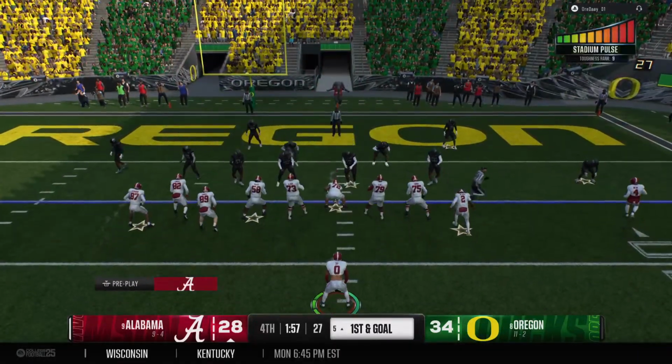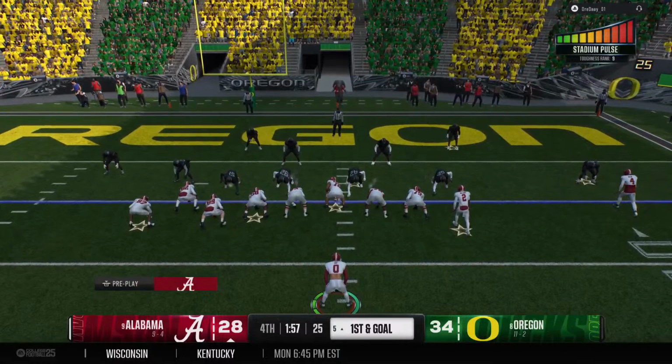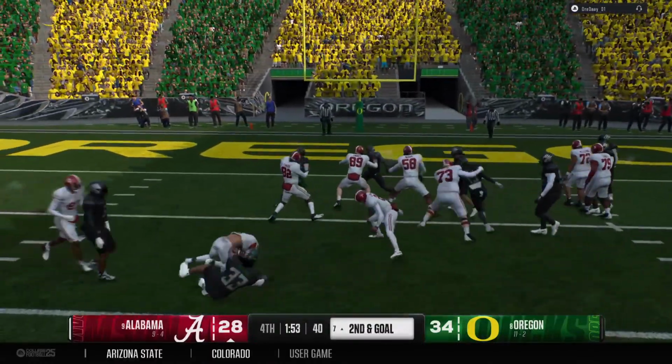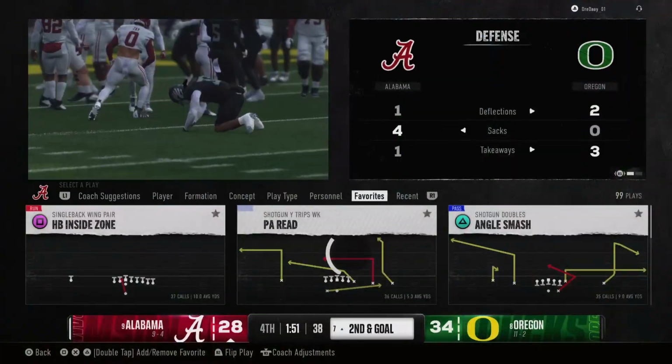And the crowd really making some noise now, trying to help out this defense to get this stop near the goal line. Tackled behind the line. It's a loss of 2.